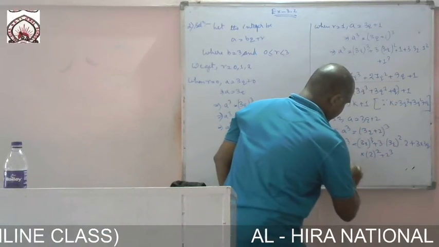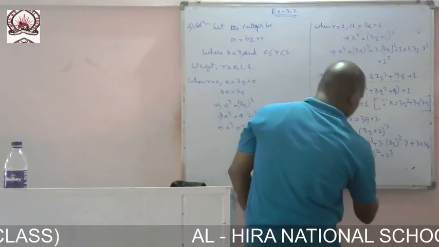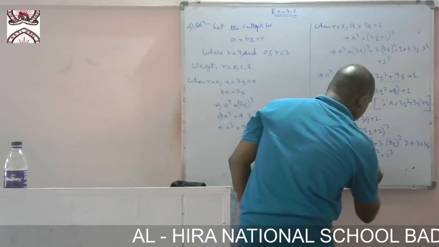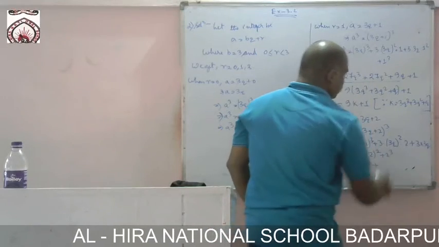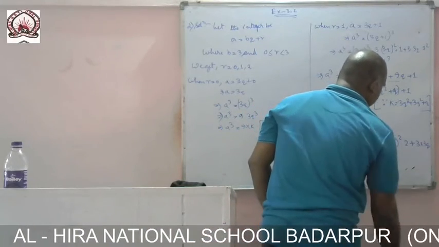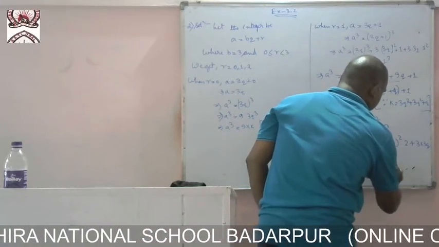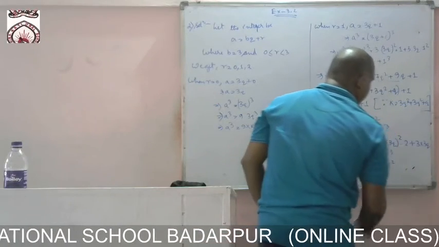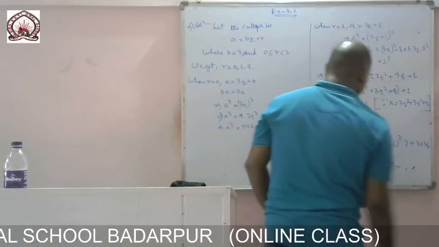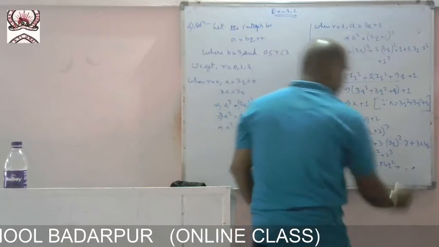Now what we are getting here? a cube equals 27q cube plus 54q square, since 9 into 3 is 27 and 3 into 9 into 2 is 54, plus 3 into 3 into 4, that is 36q, plus 8.